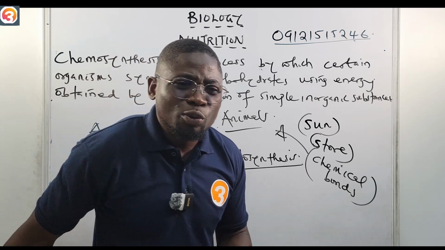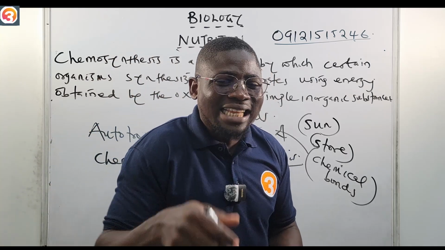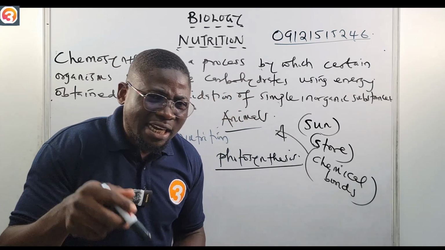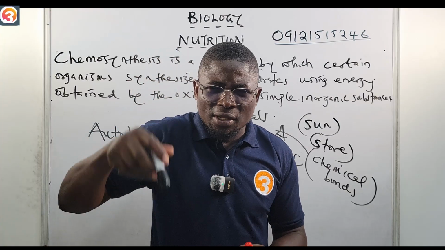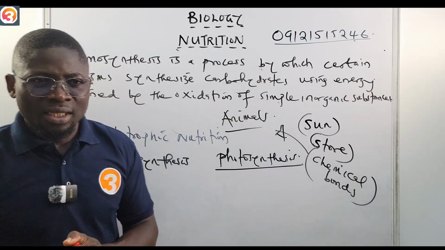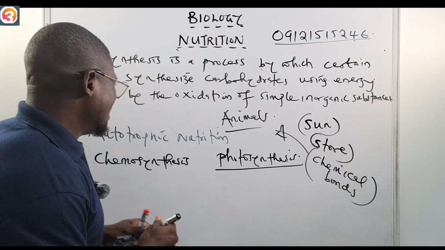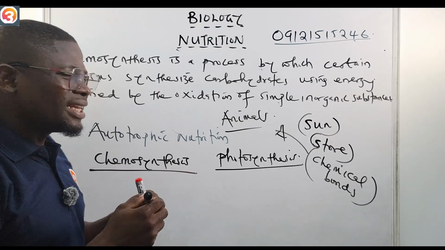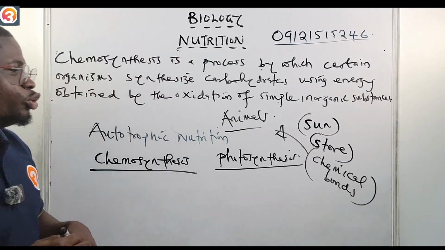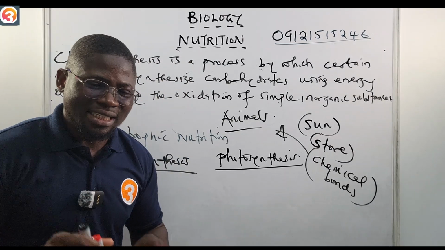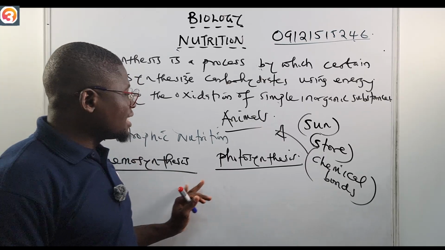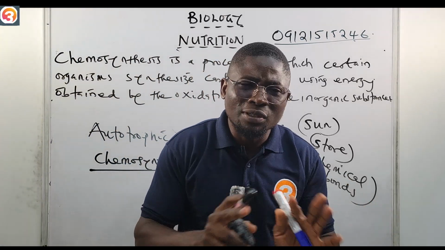How do living organisms in dark places, deep under the waters, obtain their own food? The simple process is chemosynthesis. They obtain their own nutrition by chemosynthesis. In fact, chemosynthesis and photosynthesis are not that different.